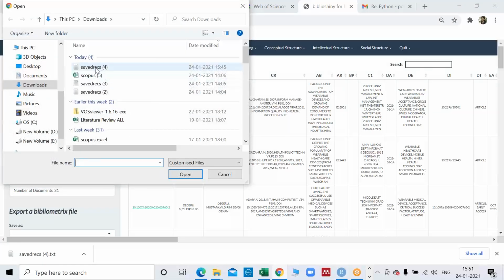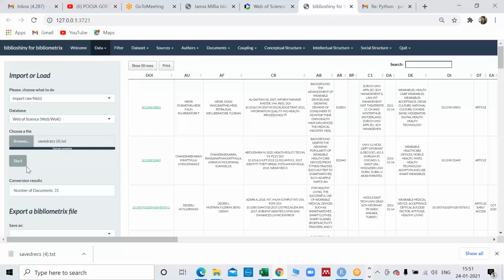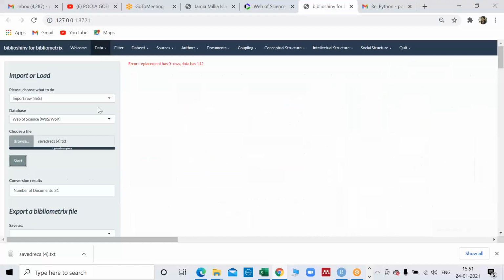So I got this file. This was the latest file I got. And then I start. Now you can see this error. I knew that this error would come. That's why I deliberately had that. If you remember, I showed you the empty rows. So this happened because of that. Because of some structural issues that the software has given, sometimes this happens.